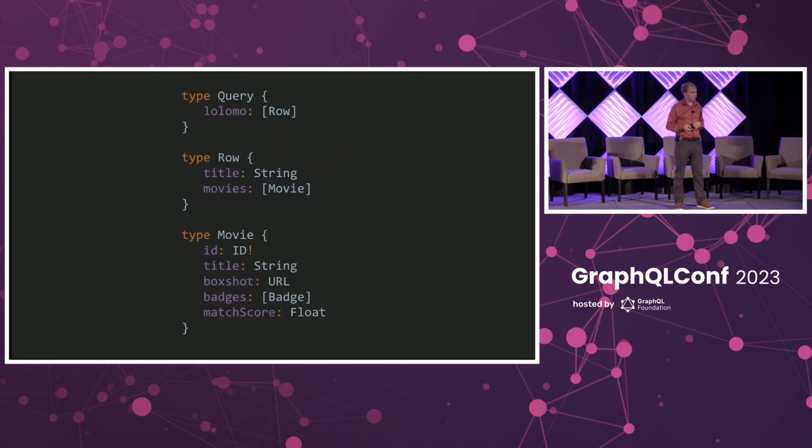But there's still one more problem, right? Here's our schema, and once again, we only have one bang in here on the ID field. But there are some fields in here that we know on the server are going to be null sometimes because they're supposed to be. That's the reality of our data, that we want to model the idea that we might be out of peanut butter or we might not have a match score or something like that.